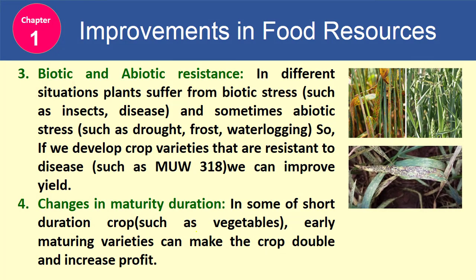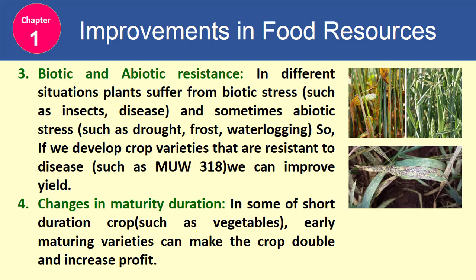Third is biotic and abiotic resistance. In different situations, plants suffer from biotic stress such as insects and disease, and sometimes abiotic stress such as drought, frost, and waterlogging.